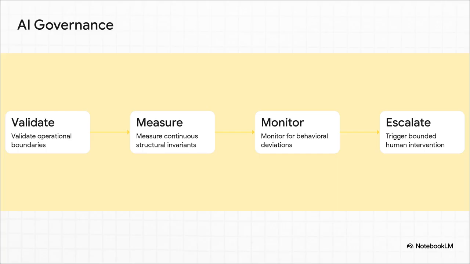We govern AI by monitoring specific internal invariants. We validate operational boundaries. We measure continuous structural invariants. We monitor for behavioral deviations. We trigger bounded escalation and human intervention only when the system actually exits a validated operating aperture. We don't need to read every single thought the machine has. We just need to ensure the geometric boundaries of its reasoning remain unbroken.